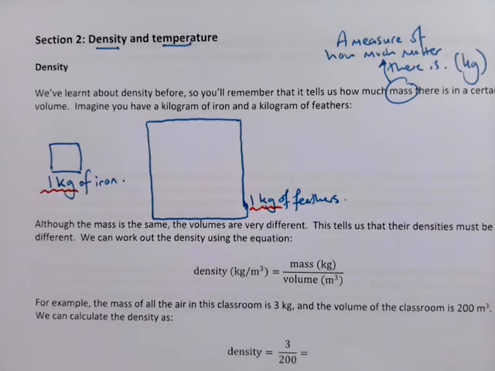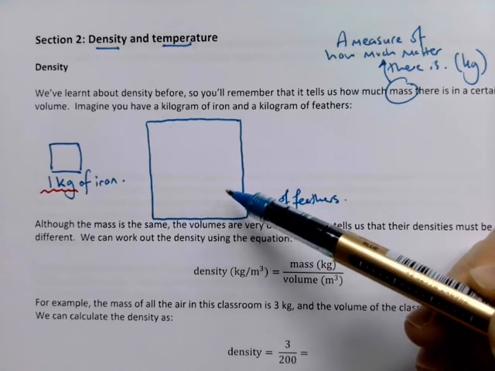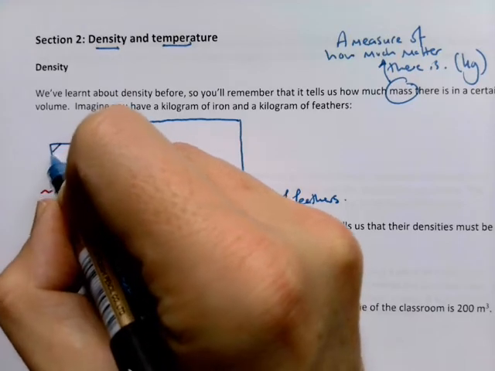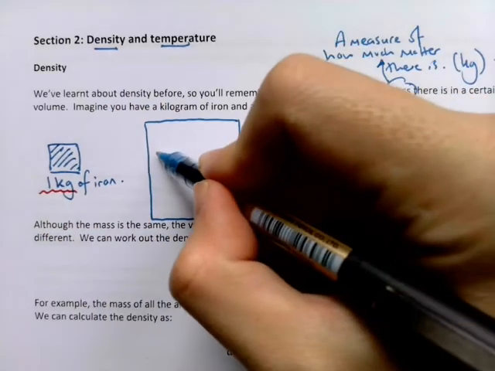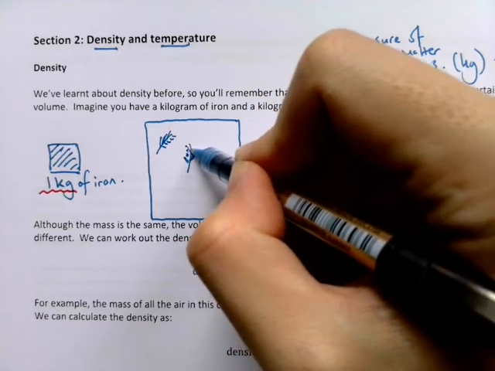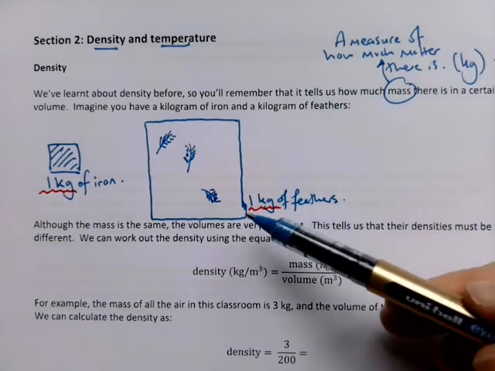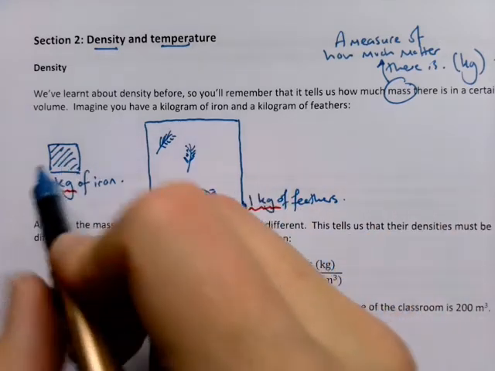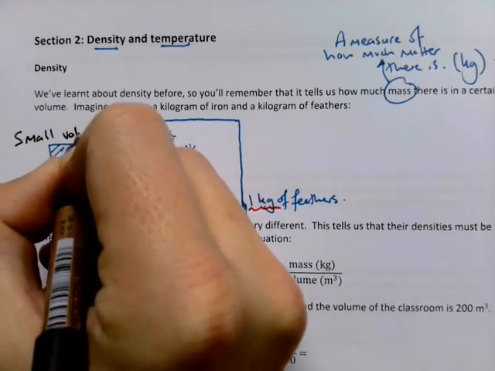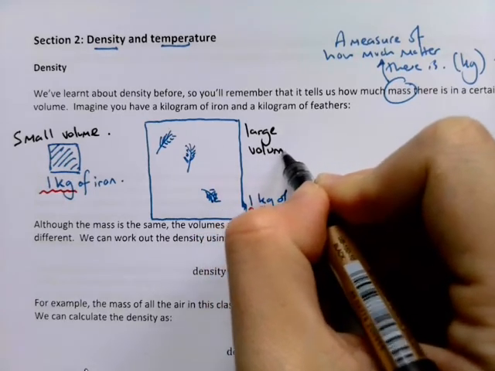However, as you can see the way I've drawn it here, the kilogram of iron will be much smaller than the kilogram of feathers, and hopefully that's easy for you to understand. Your kilogram of iron is just going to be a block of iron, but in your kilogram of feathers, you're going to have these light feathers, and you would need a really big box of feathers for it to be a kilogram. So here we have quite a small volume, whereas here we have a relatively large volume.